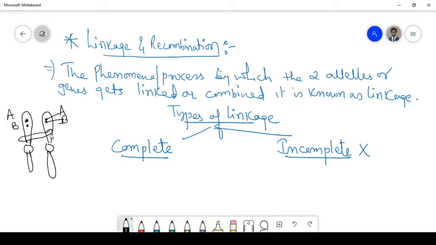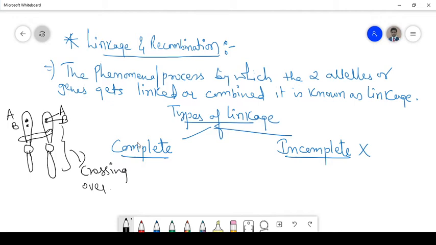Now, crossing over means what? The phenomenon by which two chromosomes get crossed over with each other. That is known as crossing over, children. Now we can come to a conclusion: the distance between the two genes, if it is more, the probability of crossing over will be high. That is, the farther apart the alleles or genes are, the greater the chances of crossing over.